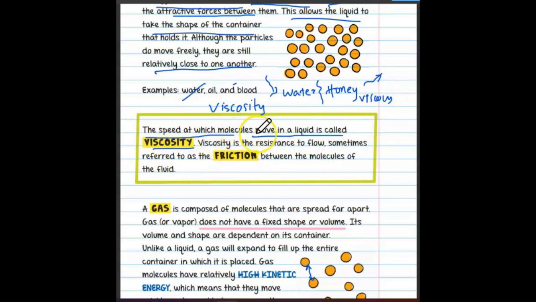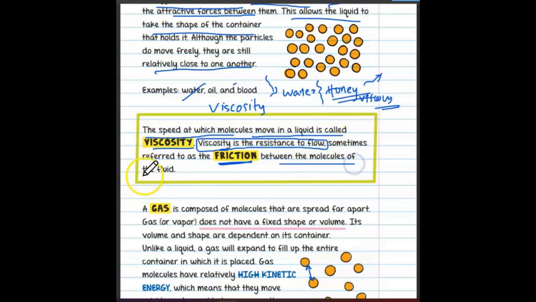Viscosity means the speed at which molecules move in a liquid, and viscosity is the resistance to flow. Honey is more viscous, which means its flow is strongly resisted. If viscosity is very high, resistance to flow is very high. It is sometimes referred to as friction. In physics you are going to study this, or you have already studied it, I don't know.